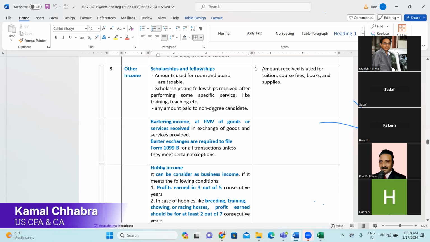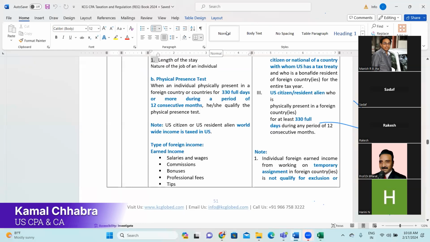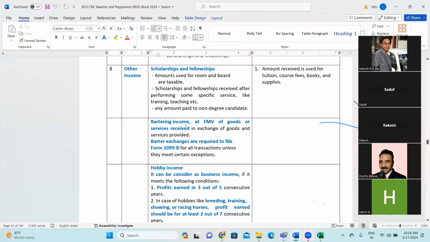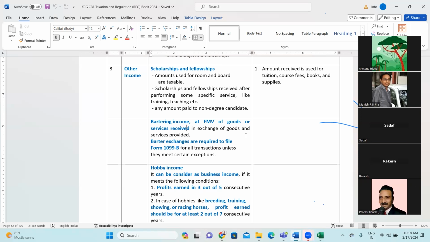So in such a scenario, the question came, at what value do they both need to recognize the income, right? So that is the fair market value. So barter income is at the fair market value of goods or services received in exchange for goods and services provided. So the fair market value of the goods and services which you are receiving, that is considered as your taxable income. Barter exchanges are required to file Form 1099 for all transactions unless they meet certain exceptions.